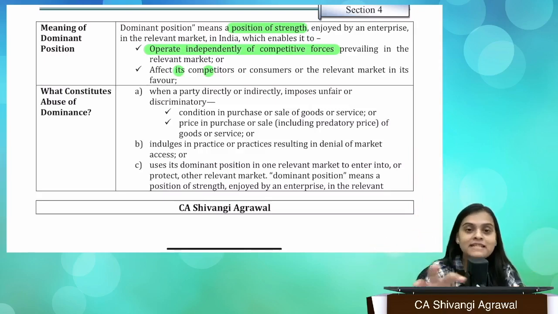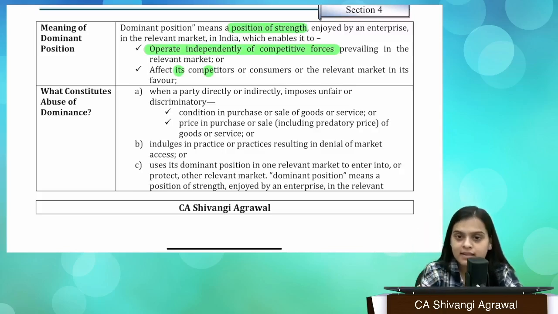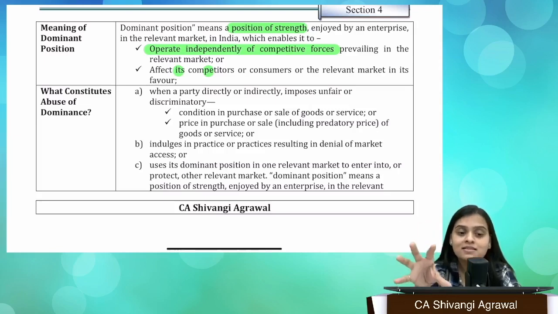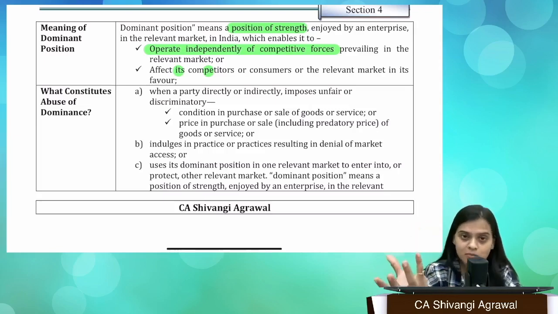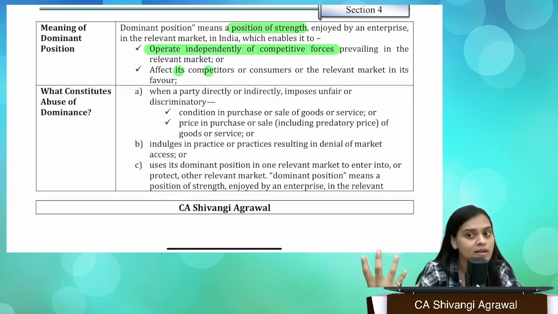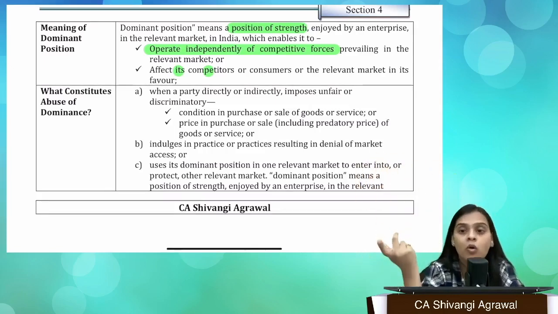Now, we can say that the lower quality rice has one separate market, and the higher quality rice has one separate market, right? Although the product rice is the same, we cannot say that it's one market. So in the lower quality rice or in the premium segment, there might be a brand which is enjoying a dominant position.